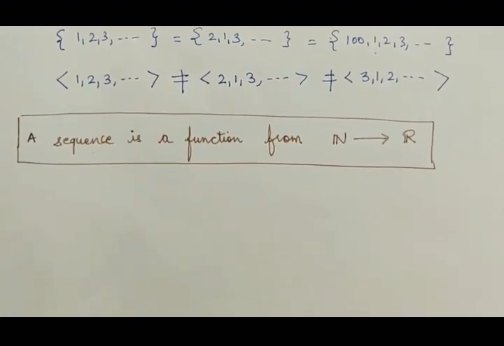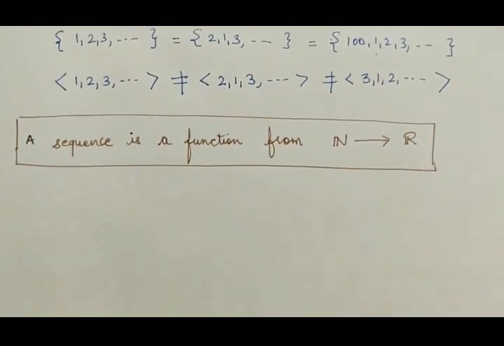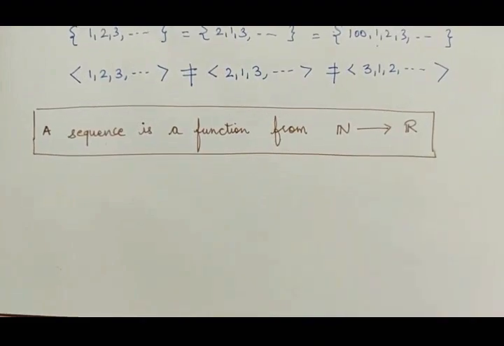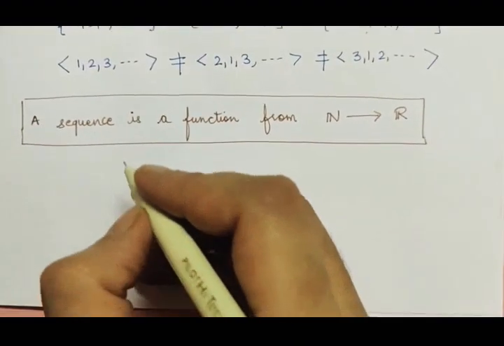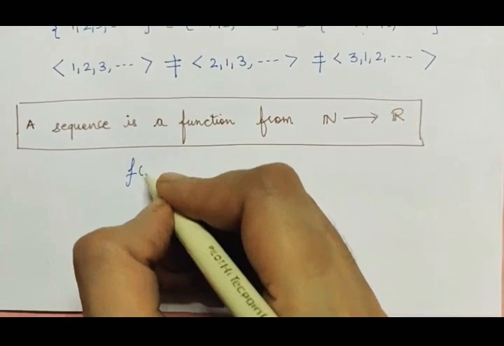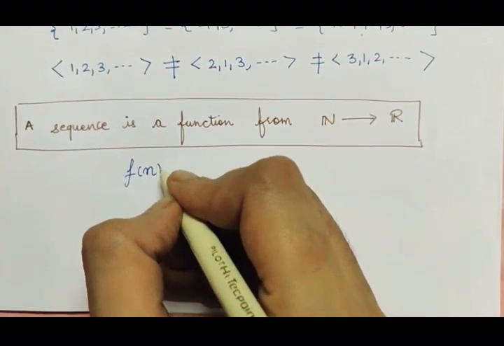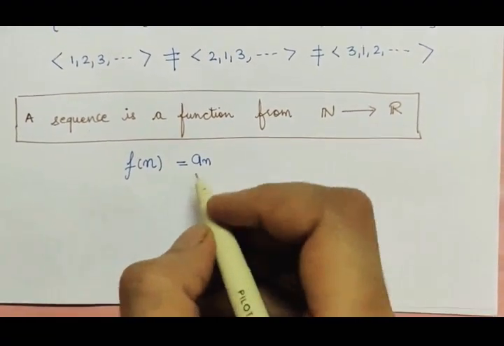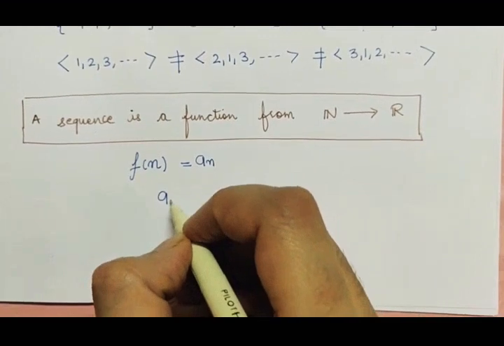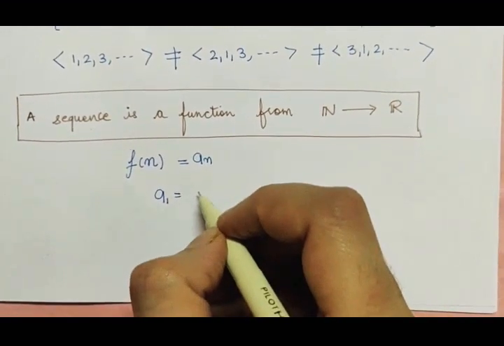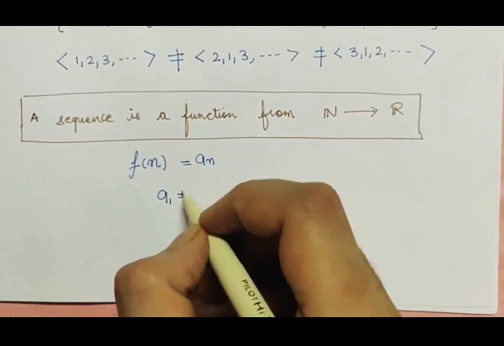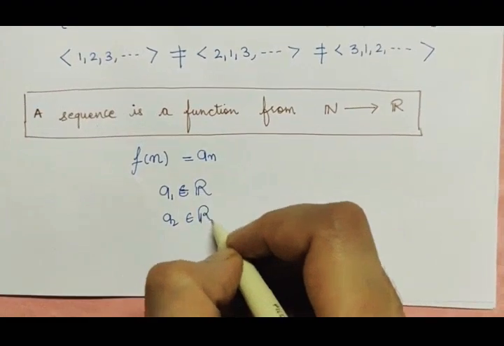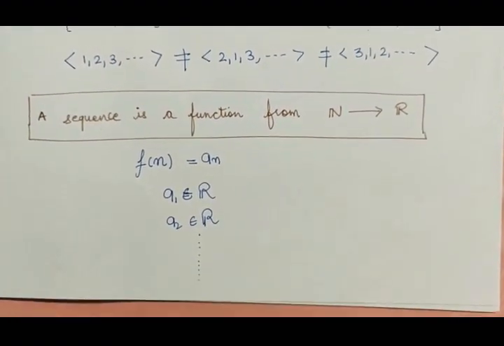Mathematically, the definition of a sequence is a function from the set of natural numbers to real numbers. A function from natural numbers, which we define as an. So for every natural number we have one value from the real numbers. Suppose a1 is some real number, a2 is some other real number, and so on.